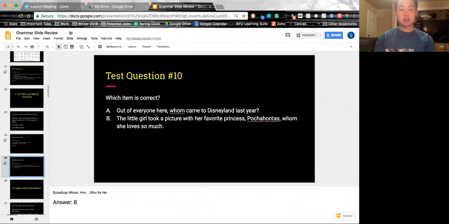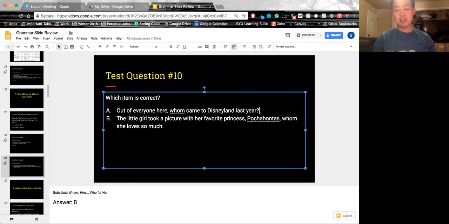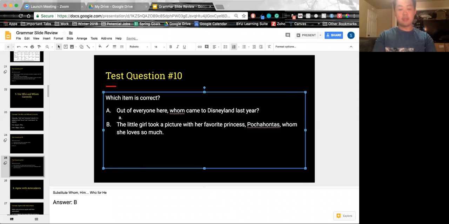All right, let's get into another practice question to see if we have it right. So which item is correct? Out of everyone here, whom came to Disneyland last year? This is kind of a weird sentence, but let's keep going. So if we look here, out of everyone here, whom came to Disneyland last year? So I could say he came to Disneyland last year. So I would automatically think, okay, A is out, but let's affirm that with the second.